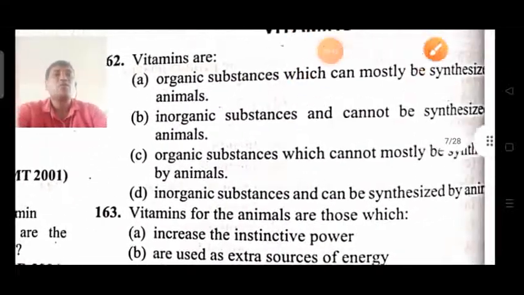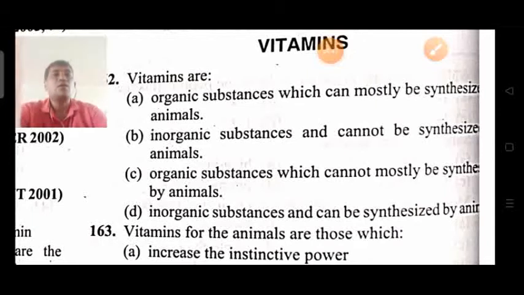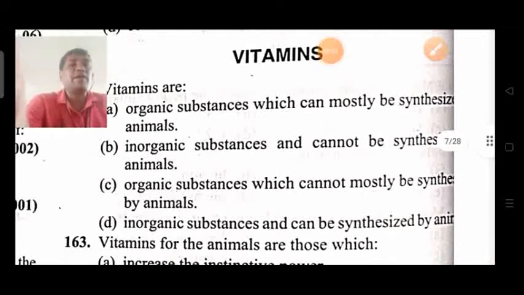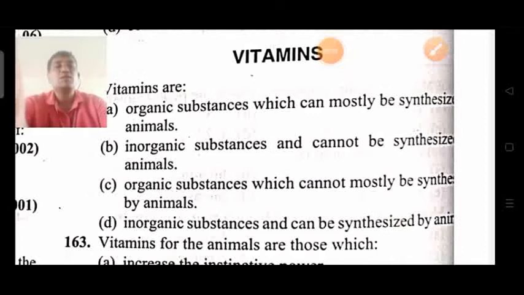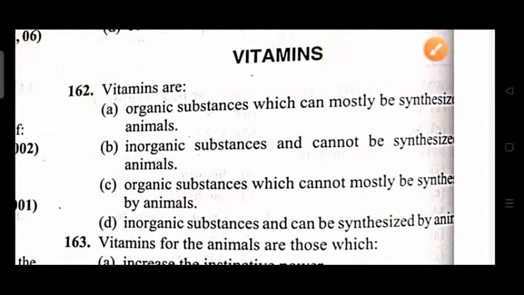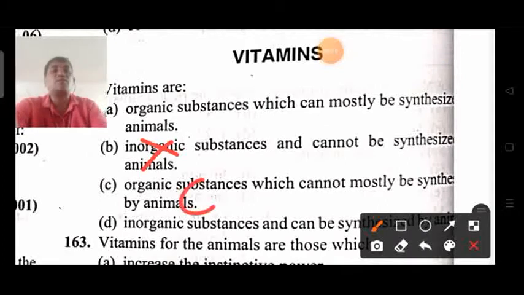Next, vitamins are organic substances which can mostly be synthesized by animals. Inorganic substances and cannot be synthesized by animals. Organic substances which cannot mostly be synthesized by animals. Inorganic substances and can be synthesized by animals. Vitamins means vital amines. Vital amines are organic components, so they are not inorganic. So here the second option is wrong because they consist of carbon, hydrogen and amine group. These are the mandatory things that should be present.